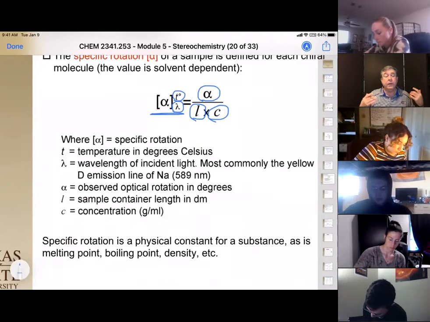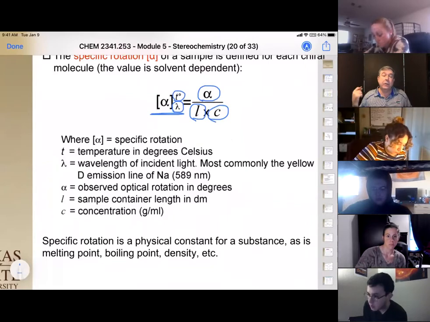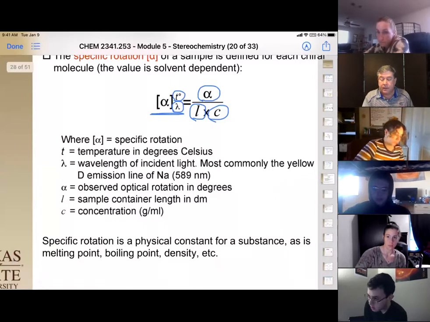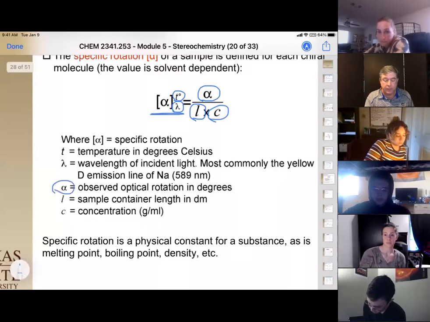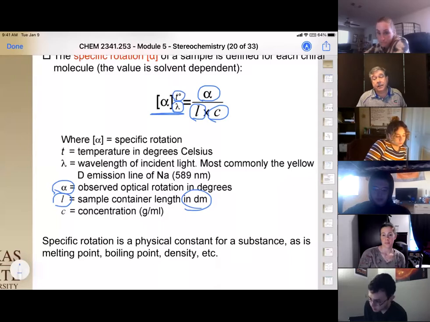So typically we do the temperature in degrees C. We use a wavelength of light, and the most common is what we call the sodium D line. When you excite electrons in sodium atoms, they emit in what we call the 589 nanometer range, and that's a very common one to use. The alpha, again, is the observed rotation, and then we have the length, usually in decimeters, okay? So that's 10 centimeters.